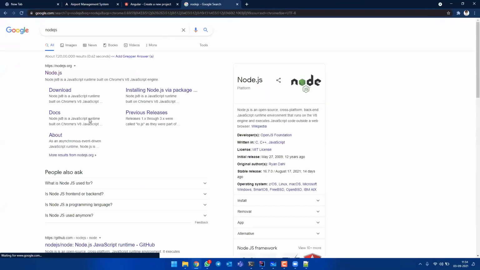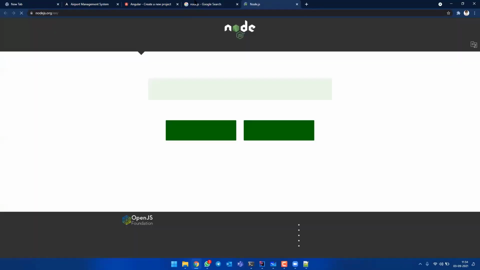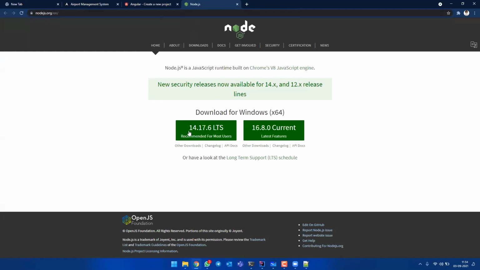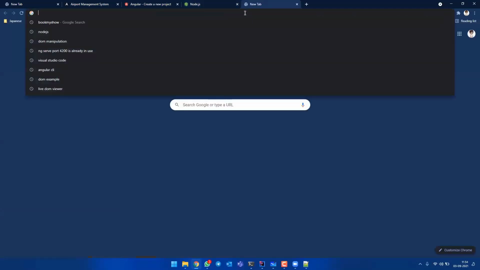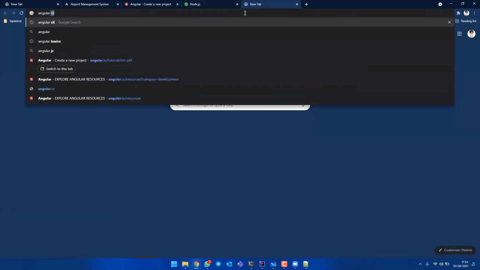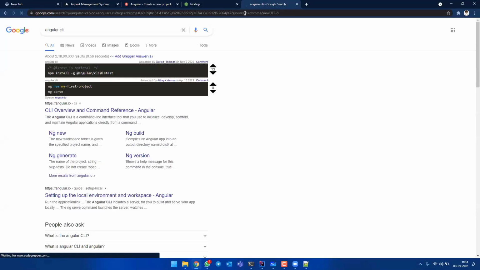One person asked me about Node.js. This is Node.js. You can just go to the Node.js website, click on download, and it will be downloaded and you can install it. The first important thing is Node.js, and after that you need Angular CLI. Some people may know this, some people may not. You can directly install Angular using this command, or you can go to the CLI website and read the documentation also. But this command is enough.